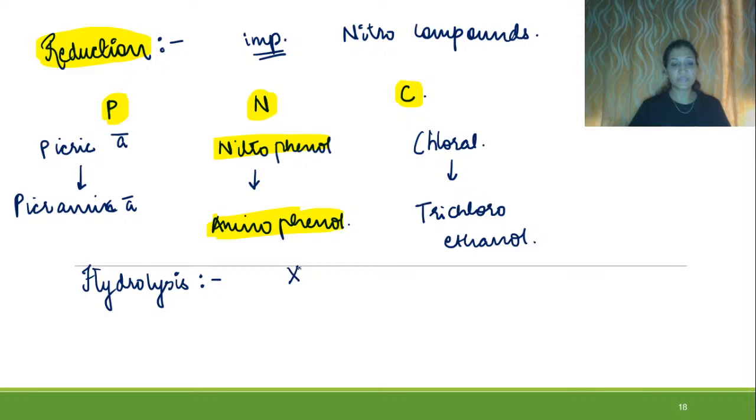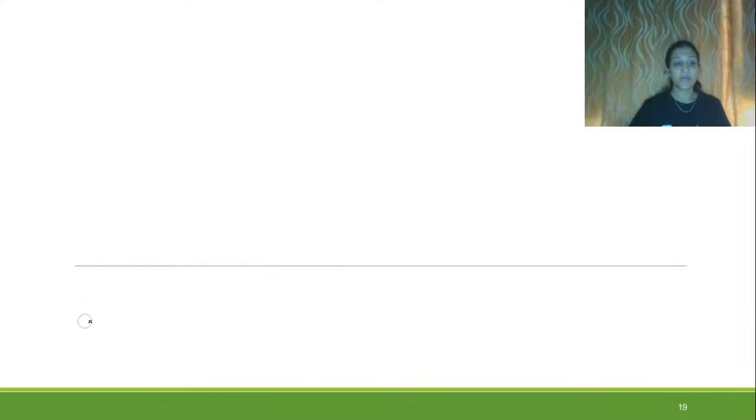Like if it is XY, it will be converted into X and Y, and one of them will contain the OH of water and the other will contain the H of water. So, the drugs which are detoxified with the help of hydrolysis, let us just outline the names of the drugs.